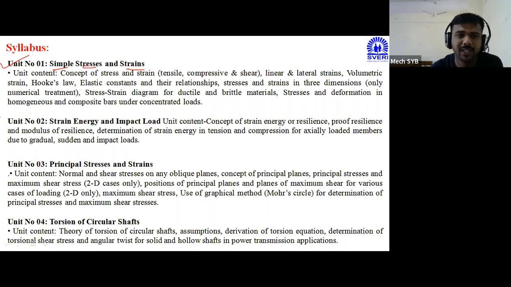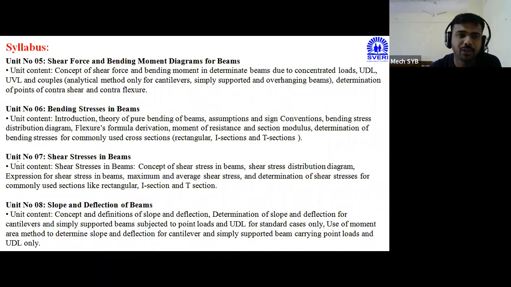Chapter number 2 is strain energy. Chapter number 3, principal stresses and strains, and chapter number 4, torsion of the circular shaft. So these are the total 4 chapters in section number 1, and in section number 2 again 4 chapters are there.